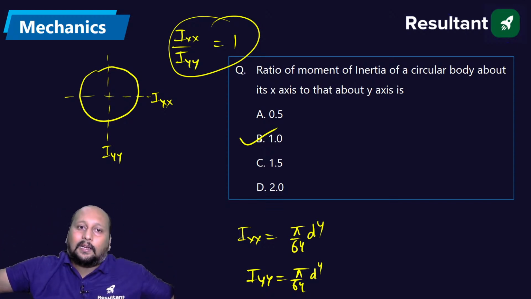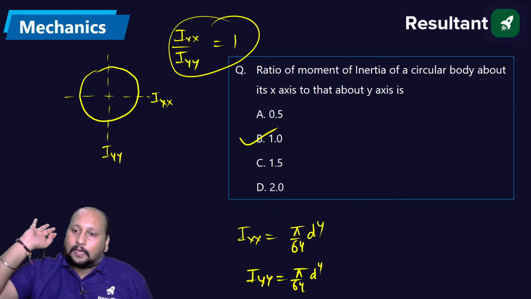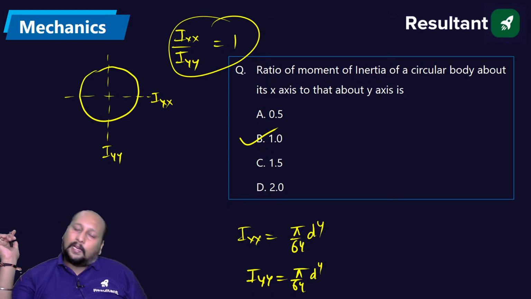Very good. Taking the ratio, 1 is correct, because both are symmetrical, Ixx and Iyy will be symmetrical, right? Option B is the correct answer. Very good. 1 is correct. Next question.